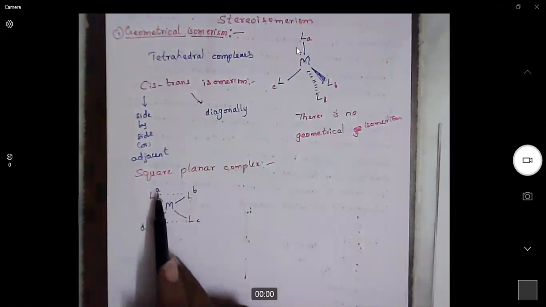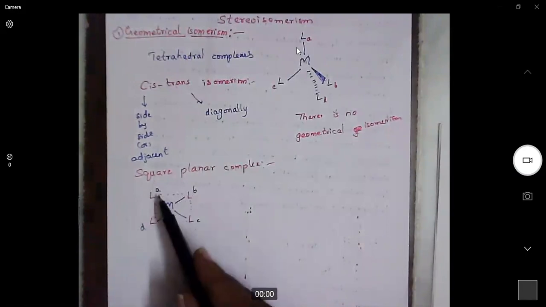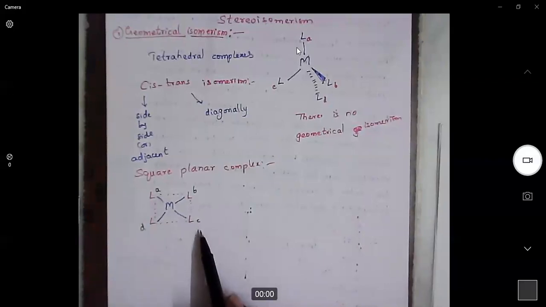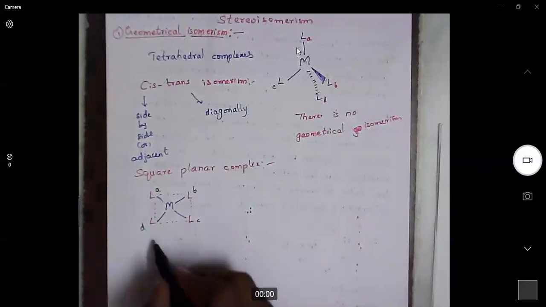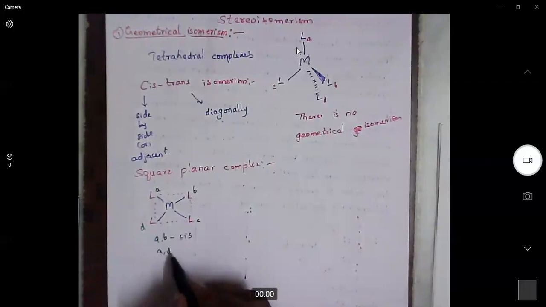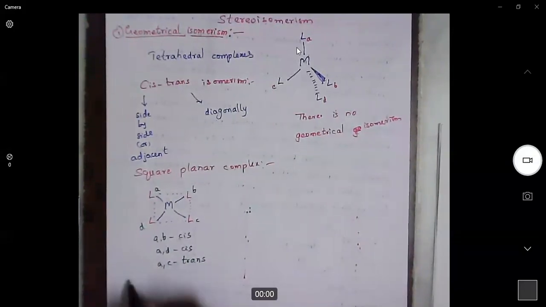Now, look at A and B. A and B are adjacent to each other. Look at A and D. A and D are adjacent to each other. Now look at A and C. A and C are diagonally related. So in this case, A, B is a cis isomer, A, D is a cis isomer, whereas A, C is a trans isomer. So in the case of a square planar complex, we get cis and trans isomerism.